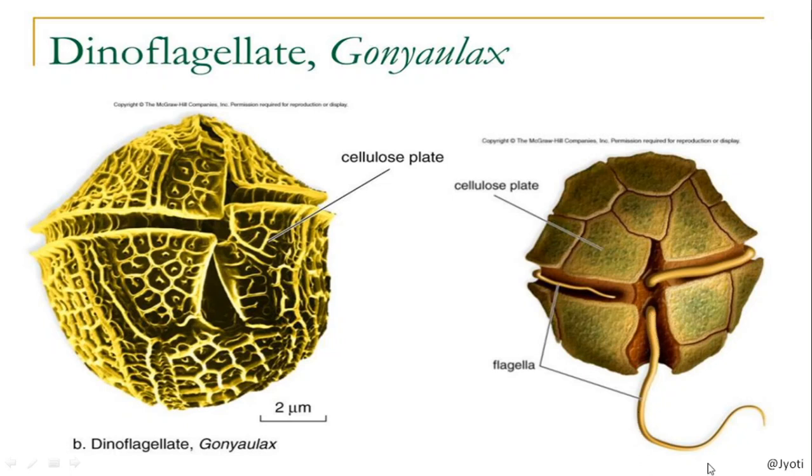One is longitudinal, and the other one is transverse. So this is the transverse flagellum and this is the longitudinal flagellum. This is the structure of the common red dinoflagellate, Gonyaulax, that produces the red tide.